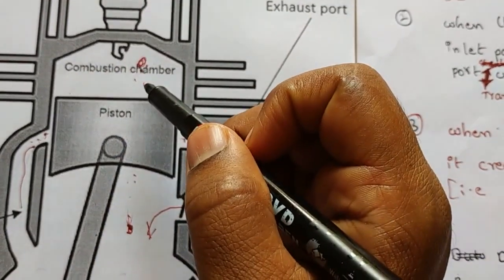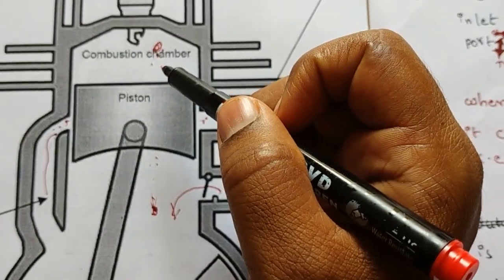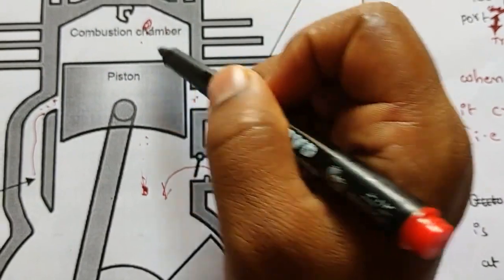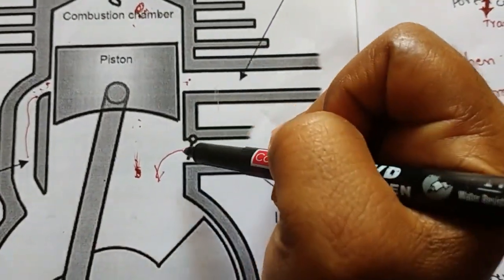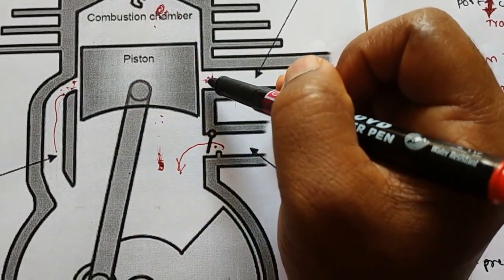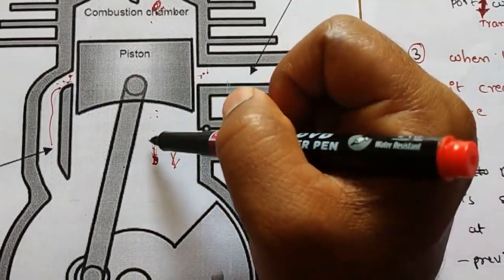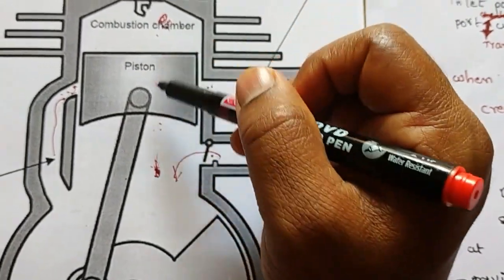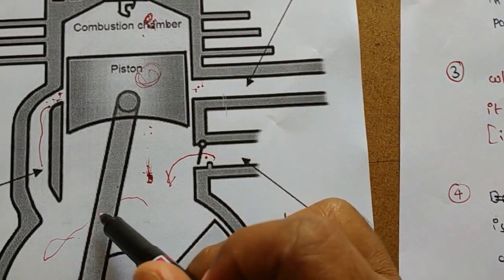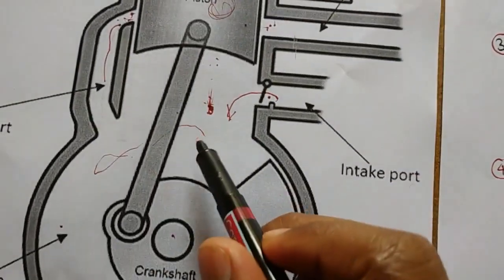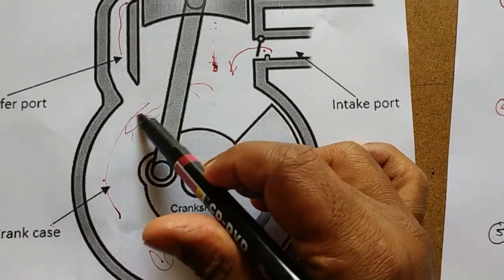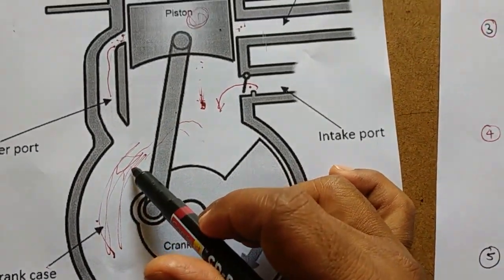So in the first point, what we have seen is that the piston moves from BDC to TDC. When the piston moves from BDC to TDC, the inlet port will be in open position, and the exhaust port and transfer port will be in closed position. And when the piston moves from BDC to TDC, this piston creates low vacuum in the crankcase, means it creates low pressure in the crankcase.